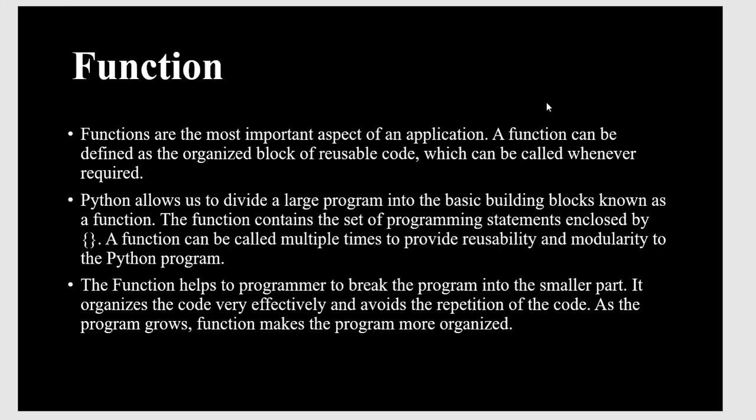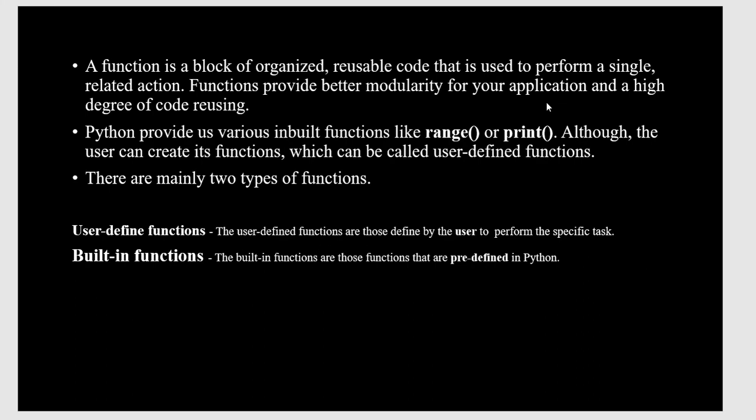Functions help to break the program into smaller parts. They organize the code very efficiently and avoid repetition of code as the program grows. Functions make the program more organized. A function is a block of organized reusable code that is used to perform a single related action. Functions provide better modularity for the application and a high degree of code reusability. Python provides various built-in functions like range or print, and we can also create our own functions, which are called user-defined functions.